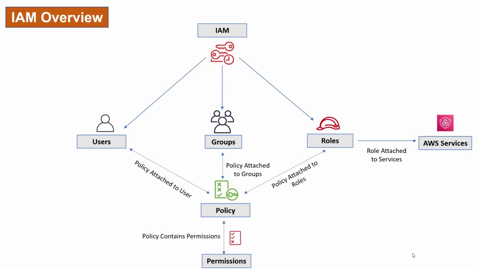You can attach policies to a user, to a group, and to a role. So those users, groups and roles can access AWS services, and what permissions they have is defined by the policies.